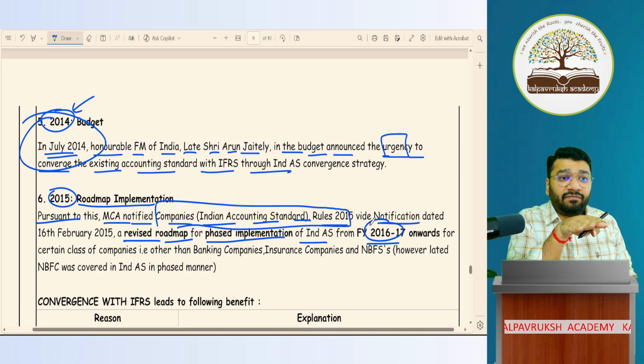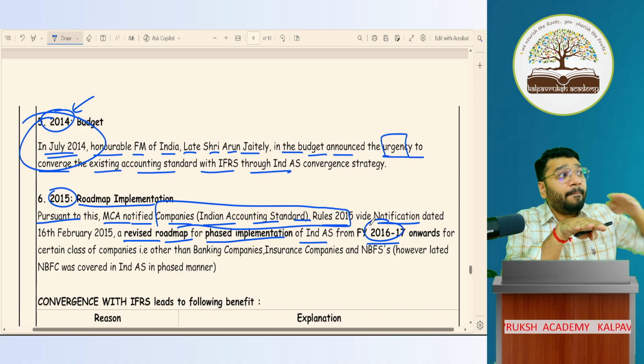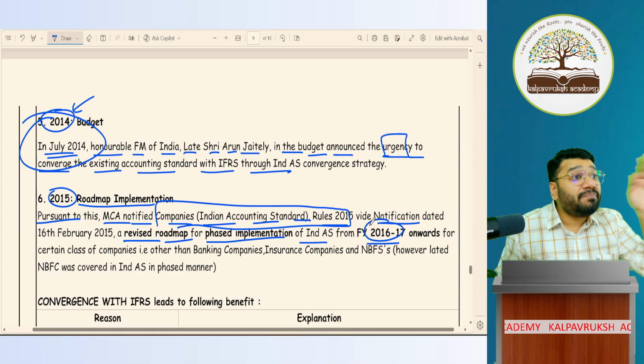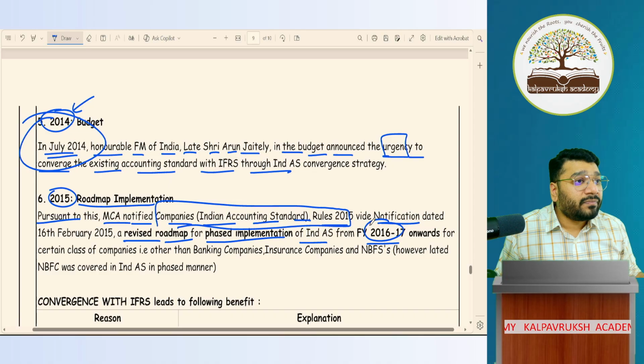That means you will prepare the financial statements as per AS. Parallelly, you will also prepare the financial statements as per Ind AS. It is mandatory. You cannot escape from it. Let me give an example.